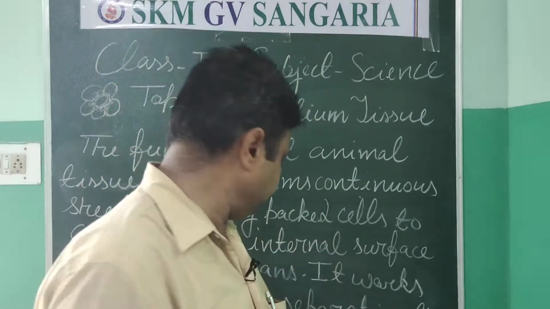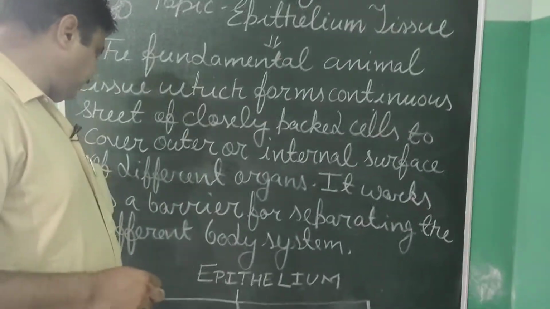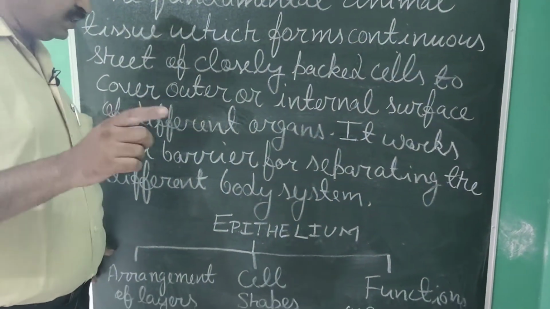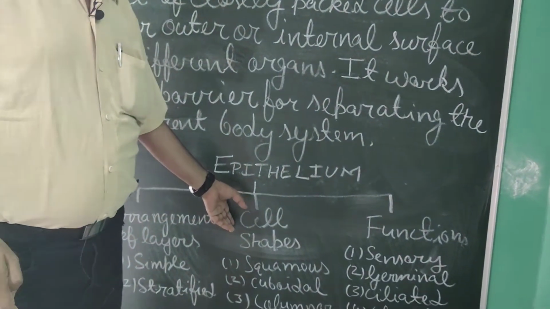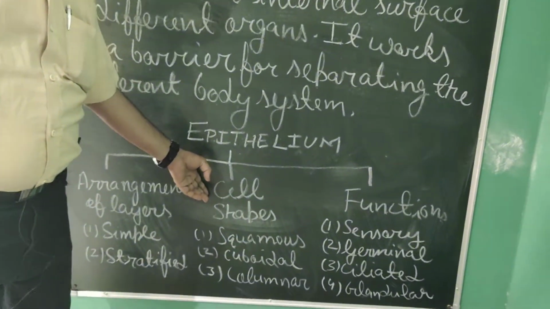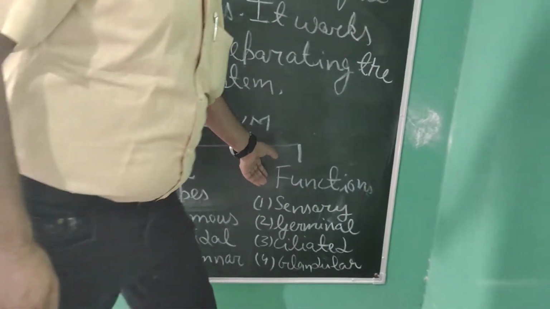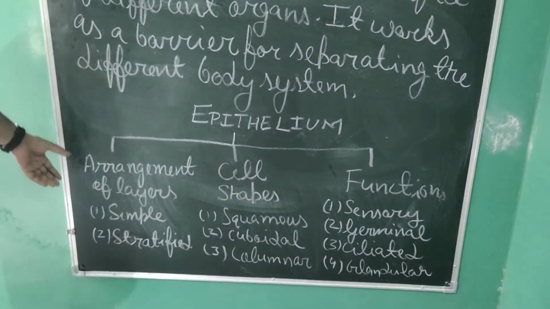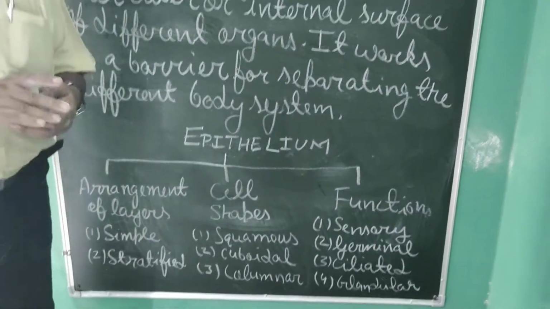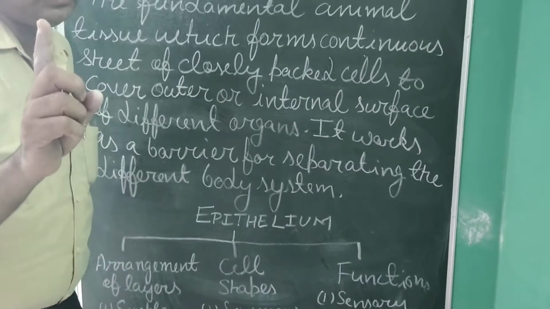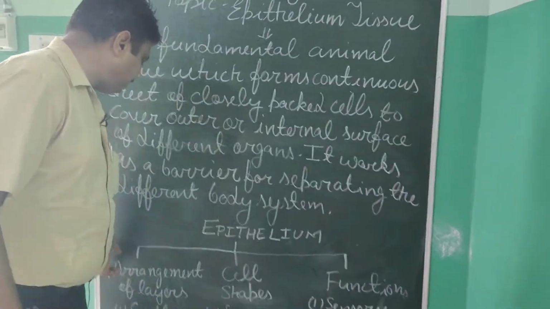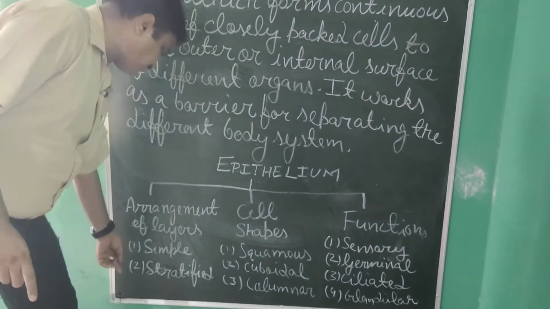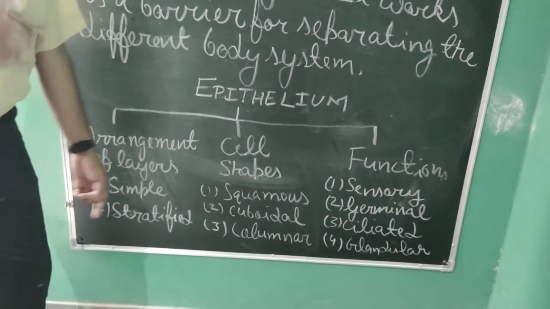Now the types of this tissue are classified according to the arrangement of the cells or layers, according to the shape of the cells, and according to the function. According to the arrangement of the layers, there are two types of tissue: simple epithelium and stratified epithelium.